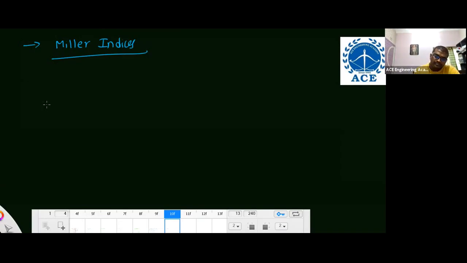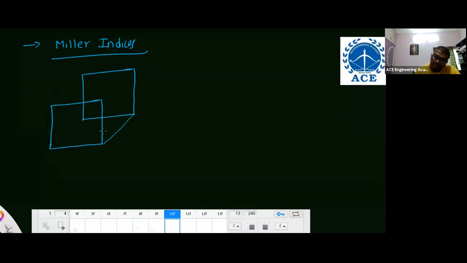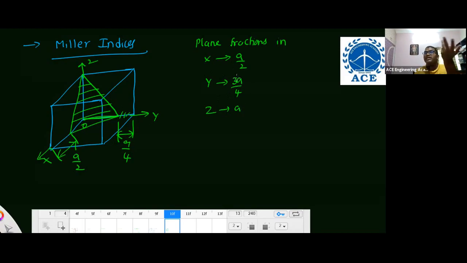Understand? So for example, listen carefully. I'll consider a question on these Miller indices. Just consider this is a plane. Sometimes in the exam paper, they may not draw the diagram, either in the solution or question. Indirectly, they will give you the plane fractions: in x direction a by 2, in y direction 3a by 4, and in z direction a. Like this, they will give you. They will ask you what the Miller indices are.